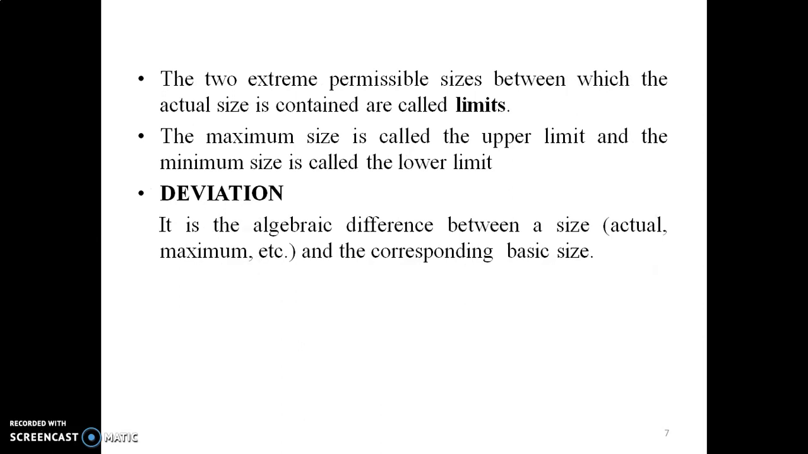Extreme permissible sizes between which the actual size is contained are called limits. The maximum size is called the upper limit and the minimum size is called the lower limit. Deviation is the algebraic difference between a size, actual or maximum, etc., and the corresponding basic size.